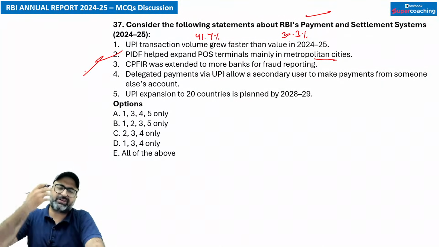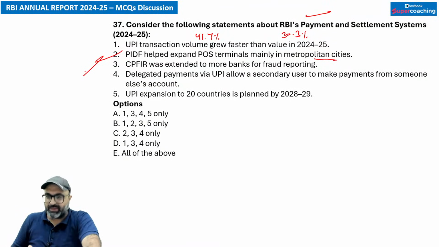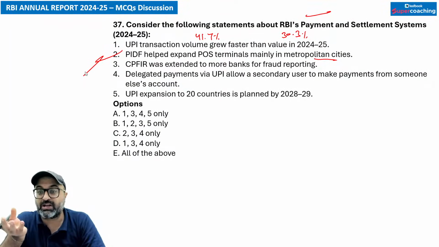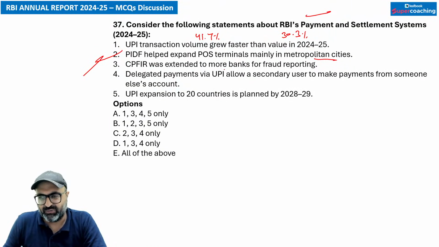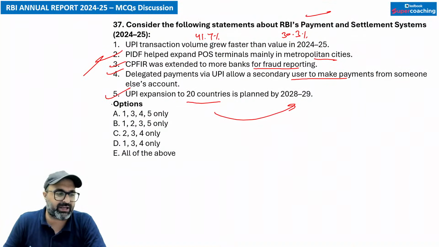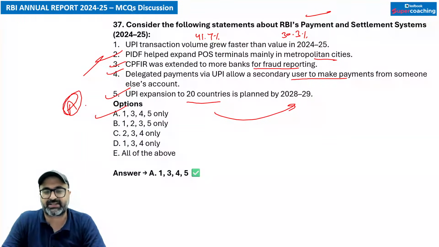ना सर, metropolitan cities में पहुंच चुका है POS. अब आपका जो focus है that is smaller cities, smaller towns. CPFIR was extended to more banks for fraud reporting. That is correct. Delegated payments via UPI allow a secondary user to make payment through someone else's account. That is correct. UPI expansion to 20 countries is planned by 28-29. That is correct. So answer is going to be A option. सिवाय second के बाकी सारी statements correct हैं.